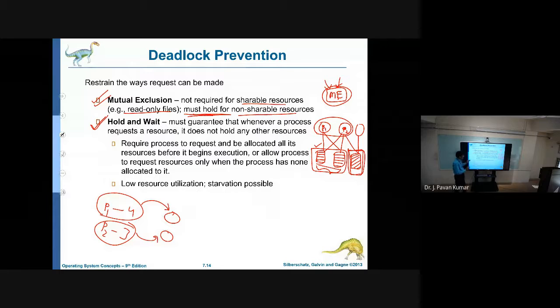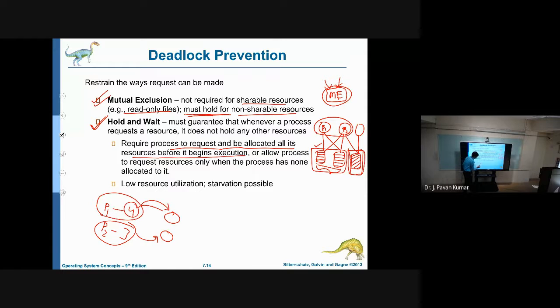Here, whatever process we have, it will request and be allocated all its resources before it begins execution. This is the key. Whenever it gets all 4, only then will it start its execution.